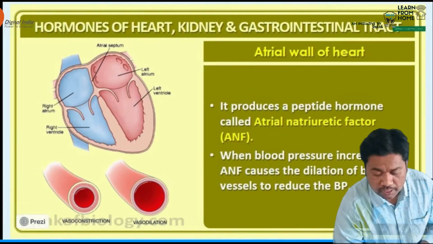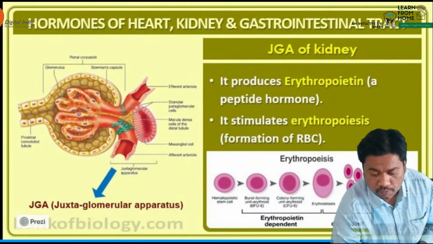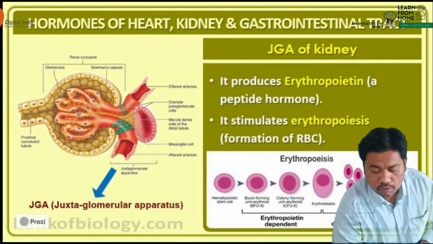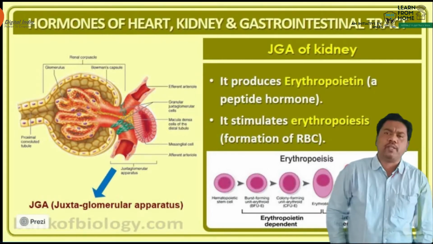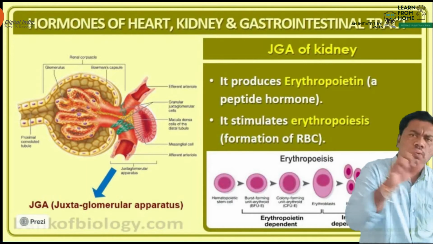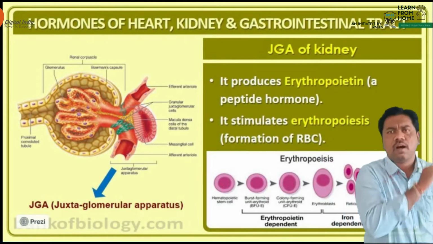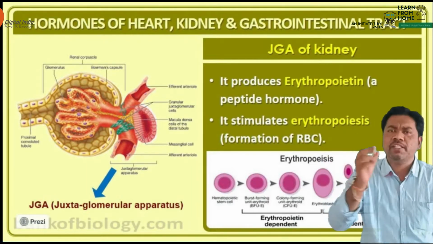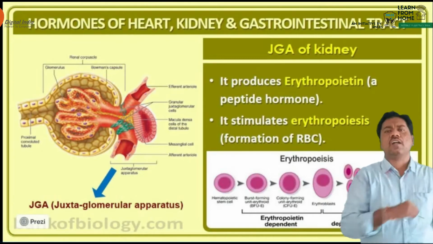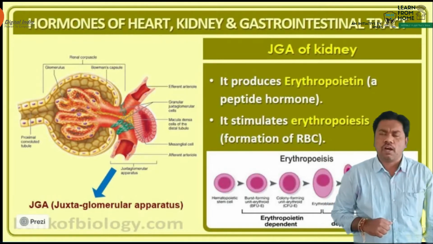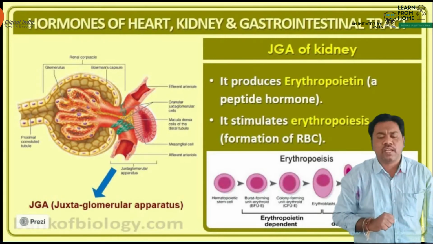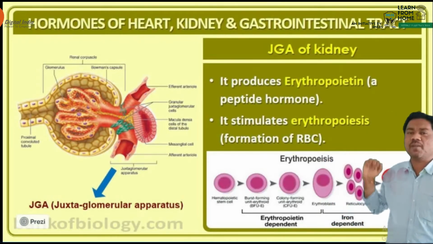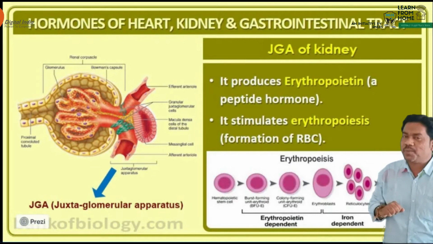The next hormone is erythropoietin. What is the meaning of erythropoietin? Erythro means RBC cells and poietin means production. The production of RBC cells under the influence of the hormone. So that hormone is known as the erythropoietin hormone.